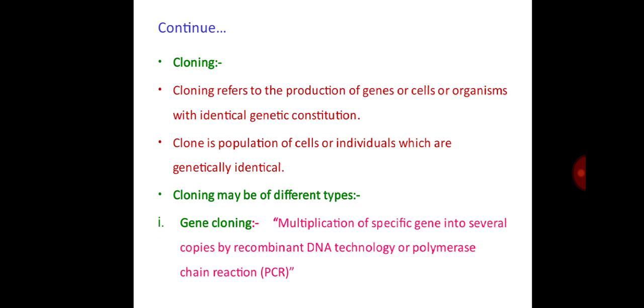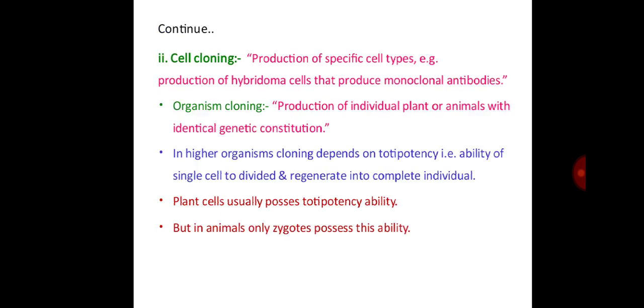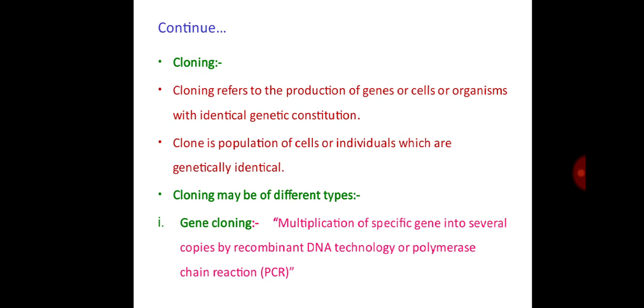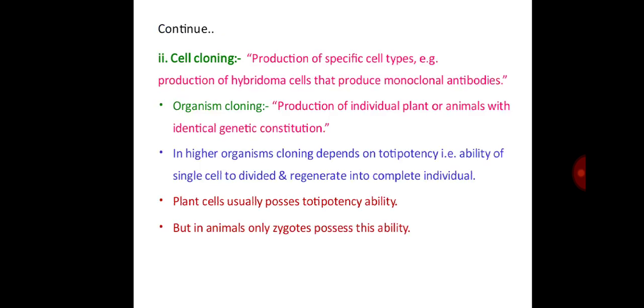Then cloning. Cloning refers to the production of genes or cells or organisms with identical genetic constitution. A clone is a population of cells or individuals which are genetically identical. Cloning may be of different types: gene cloning or cell cloning. The first one is gene cloning: multiplication of a specific gene into several copies by recombinant DNA technology or polymerase chain reaction, that is PCR, is called gene cloning. Whereas cell cloning is the production of specific cell types. Example: production of hybridoma cells that produce monoclonal antibodies.